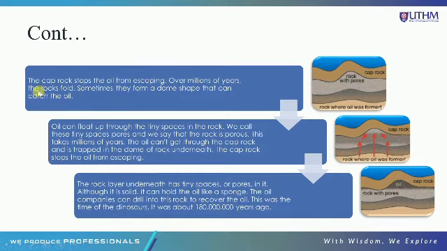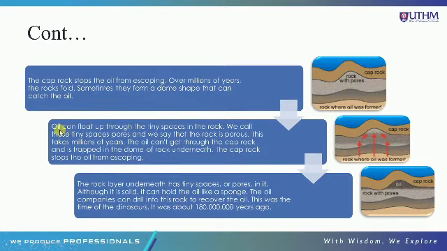Over millions of years, the rock fall. Sometimes they form a dome shape that can catch the oil. Maksudnya pada batu yang seperti sponge tadi, dia ada satu permukaan yang dipanggil dome shape. Ini adalah permukaan dome shape. Dan batu ni bentuk dia seperti gunung-gunung itu, di mana ni adalah plankton ataupun natural gas yang tersimpan pada permukaan paling bawah ataupun pada permukaan bawah rock.